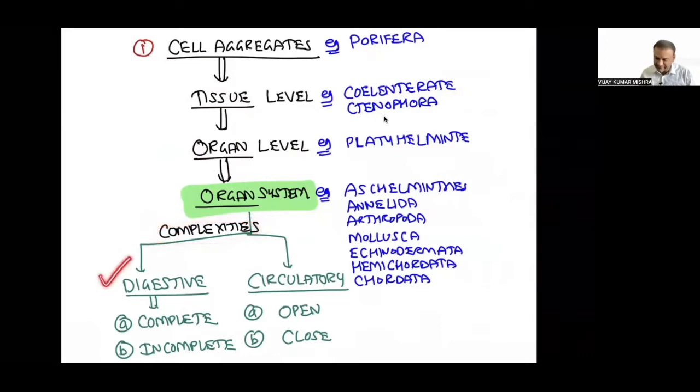In case of the digestive system or the circulatory system, I give you the example of the digestive system, I can give you the example of the circulatory system, I can give you examples of so many, but these two examples are discussed in our syllabus, and that's why we are also going to discuss complexity in the organ system, like the digestive system and circulatory system. Is that clear? So the digestive system is going to be complete or incomplete, and the circulatory system is open or closed.